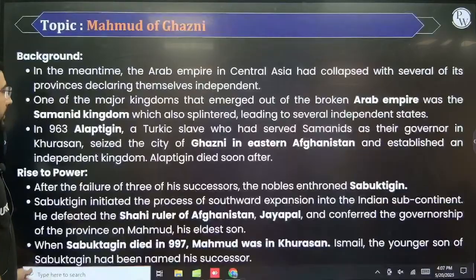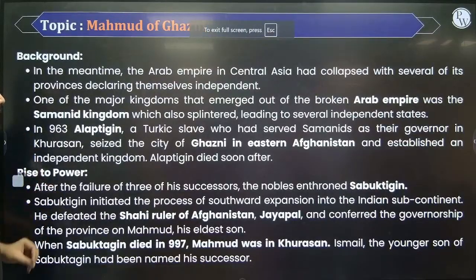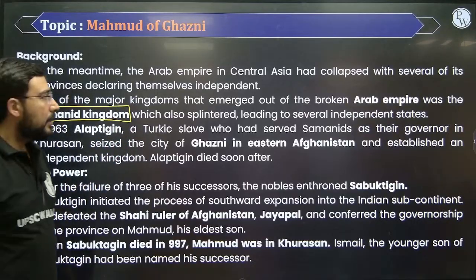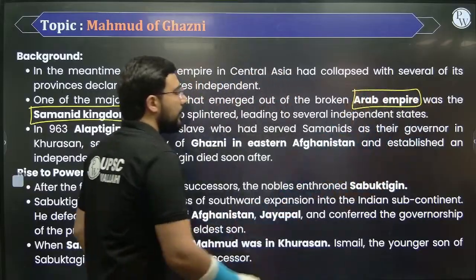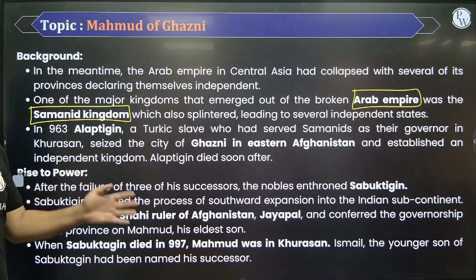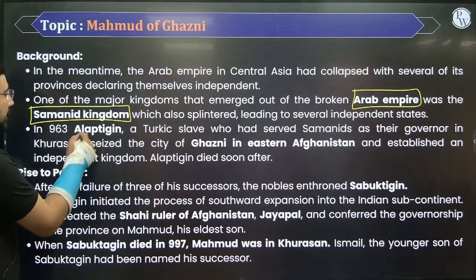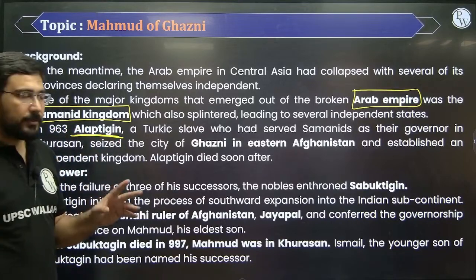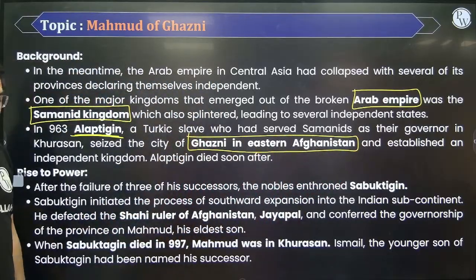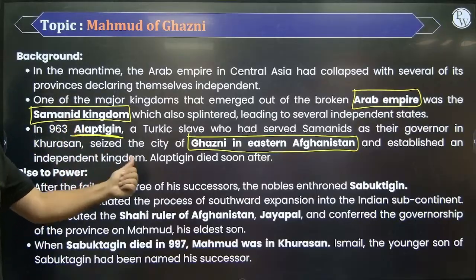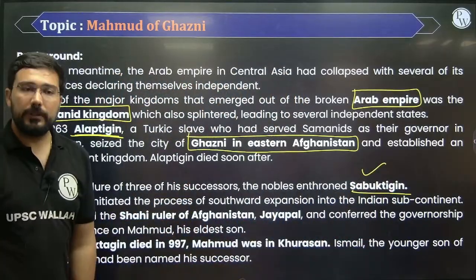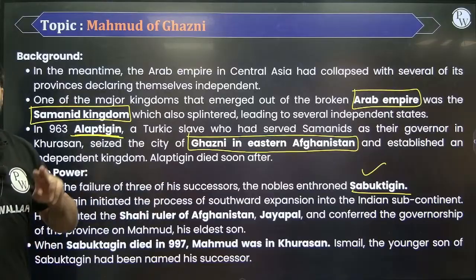So when we talk about Ghazni, this Ghazni eventually emerged out of a kingdom which is known as the Samanid Kingdom, right? So this Arab empire, which was including this Samanid Kingdom, started declining, and one specific area became separate from the others. उसको lead कौन कर रहे थे? Alaptigin. Alaptigin was the person who was leading it. Okay, और कौन सा empire इन्होंने बनाया? Ghazni in eastern Afghanistan. Once Alaptigin started this it went further, and the next person who was strong, his name was Tabuktigin. Now Tabuktigin was the father of Ghazni.